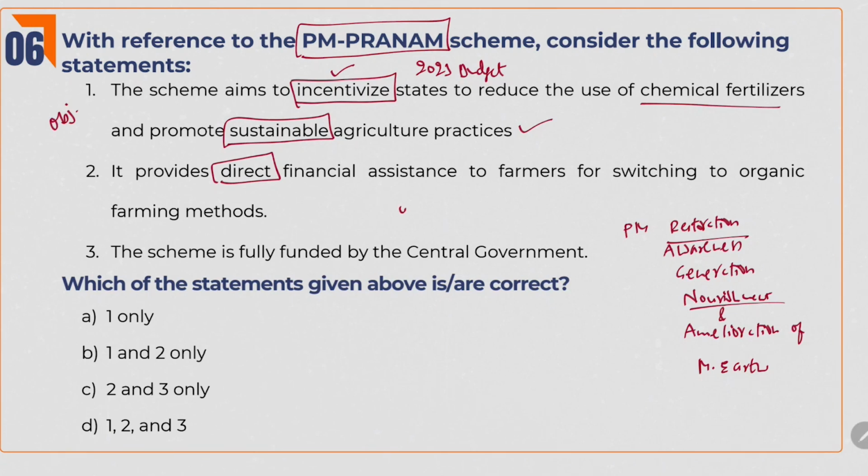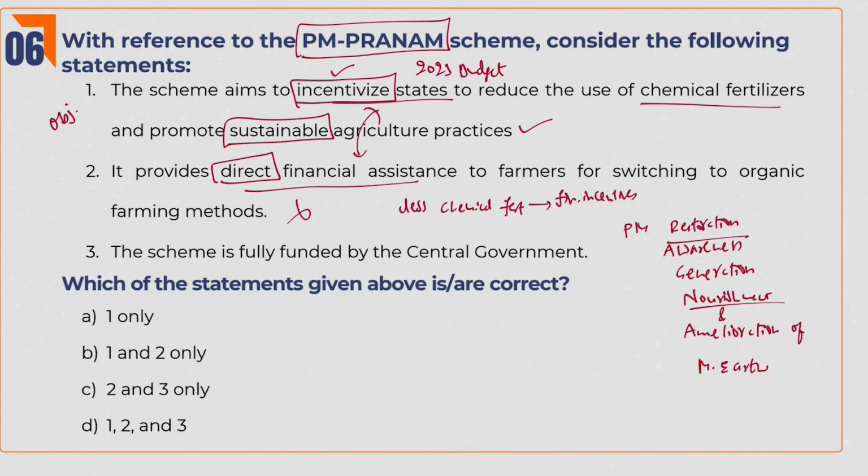See, if you use fewer chemical fertilizers compared to the previous year, then the center will give financial incentives. Anyhow, incentivizing the states and direct financial assistance are in contrast. As we know that the first statement is right, the second is wrong, because direct financial assistance and incentivizing are different things.